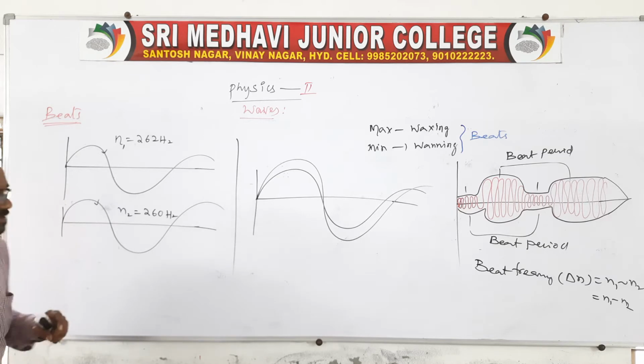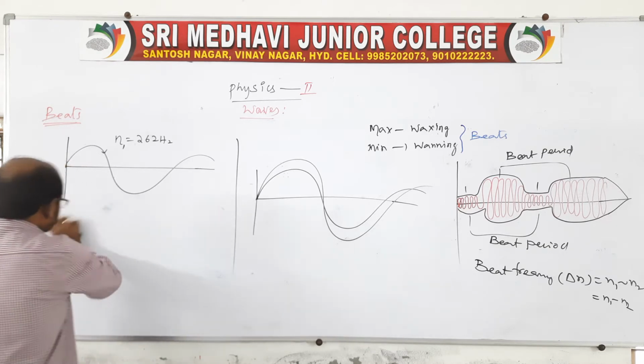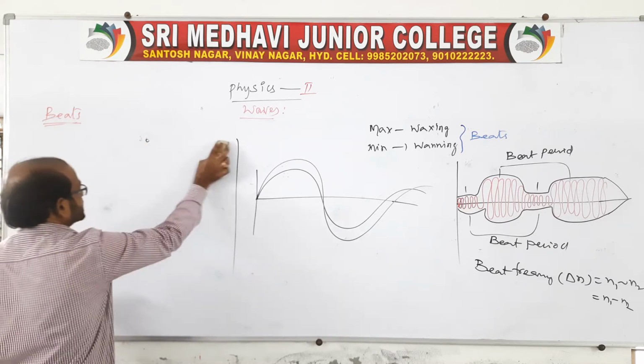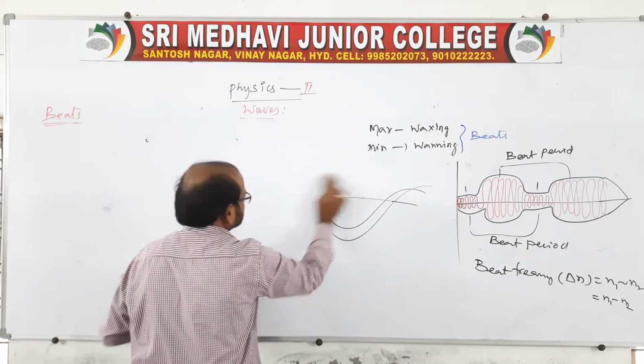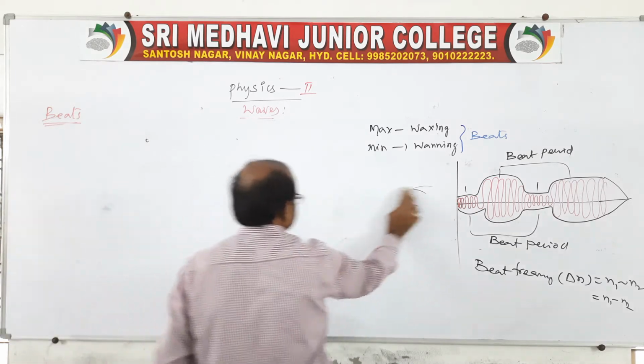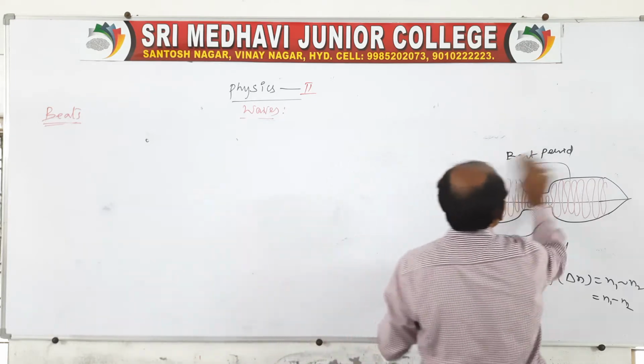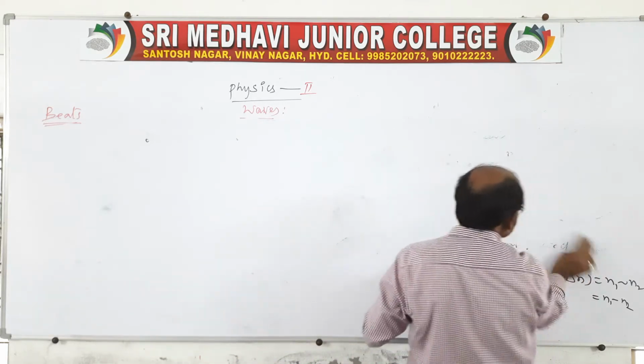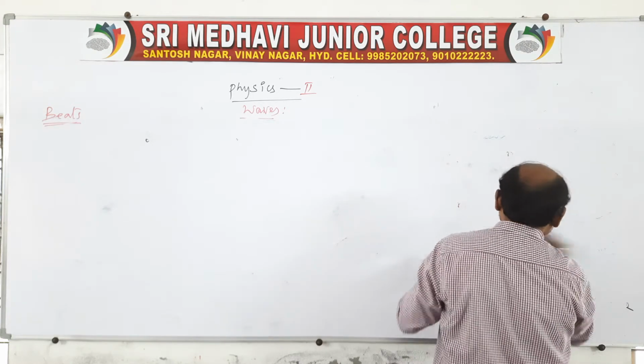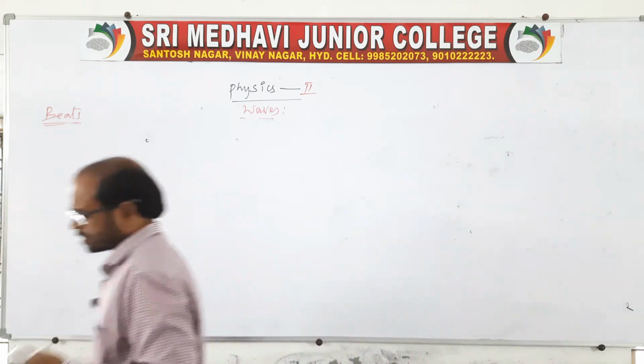The first wave displacement you take as y1, and the second wave displacement you take as y2. Therefore two wave displacements are given, y1 and y2. That is, y1 is equal to a sin omega t, and the other wave you take as y2 is equal to a sin omega t. Here you give some numbers, because there is a slight variation in the frequencies.